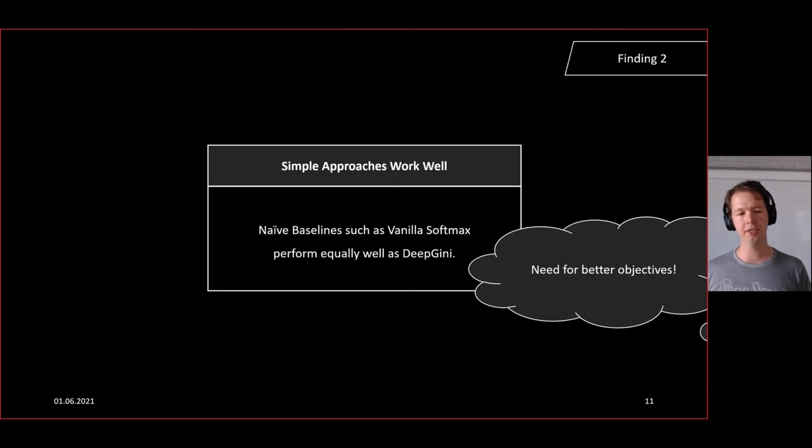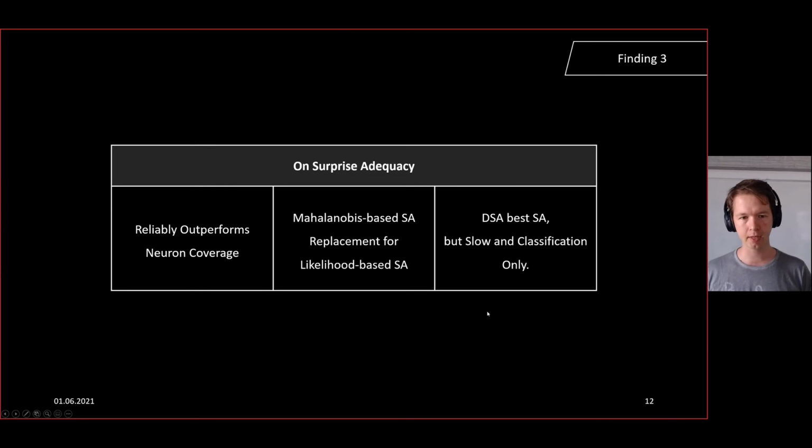At the moment, every input leading to misclassification is counted as a unique DNN fault, whereas clearly in practice, many inputs are probably very similar, so I'm not sure whether that makes a lot of sense. So for example, diversity should be an additional objective, and then I'm not so sure whether those simple approaches, including Deep Genie, would still outperform other approaches.